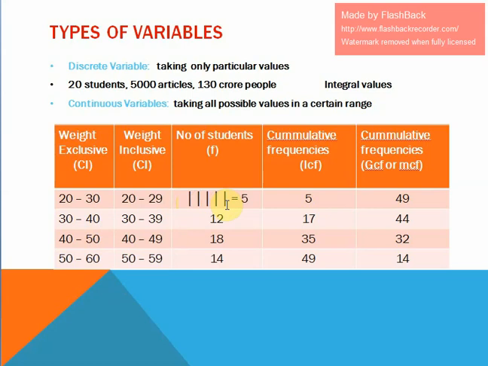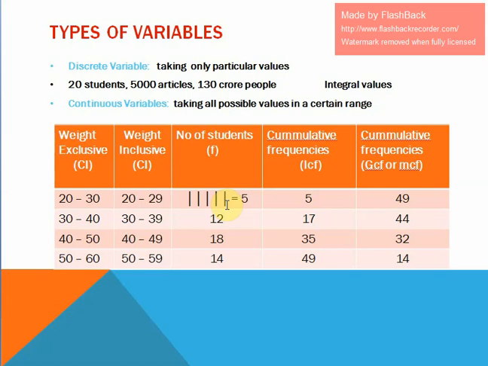The weight of a student may be anything. It may be 20 or it may be 20 to 25 like this. But for this data, for each student, we are taking a vertical line. If you add these vertical lines, this comes to be a frequency. So these vertical lines made for each observation are called tally marks. Frequencies are nothing but the number of vertical lines.